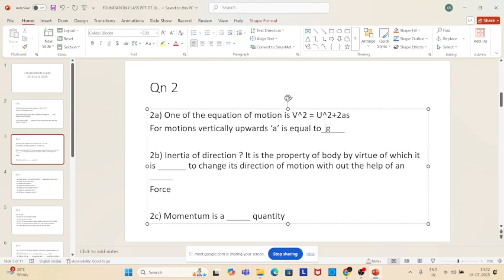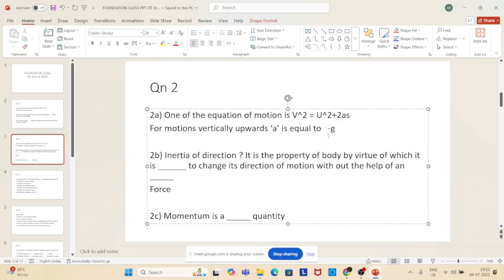When motion is vertically upwards, a is equal to minus g. It is not g. It is minus g because it's upwards.